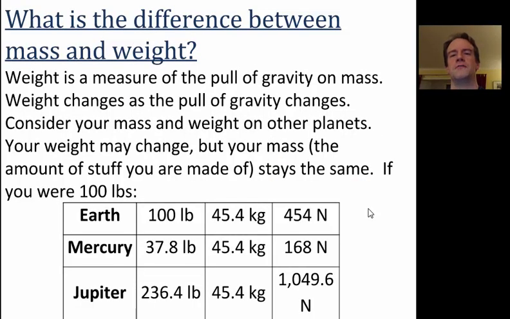It's very important that you know the difference between mass and weight. They're similar yet different. Weight is a measure of the pull of gravity on mass. So weight changes as the pull of gravity changes. Consider your mass and weight on other planets. Your weight may change, but your mass stays the same. So here, if you were 100 pounds, your mass in kilograms stays the same regardless of where you are, but your weight will change. So you can be weightless in outer space, but you can't be massless.